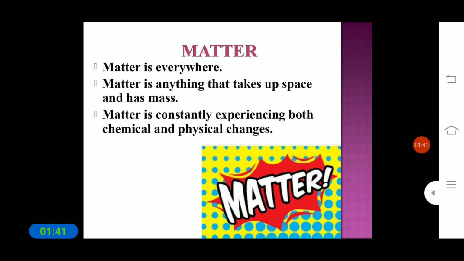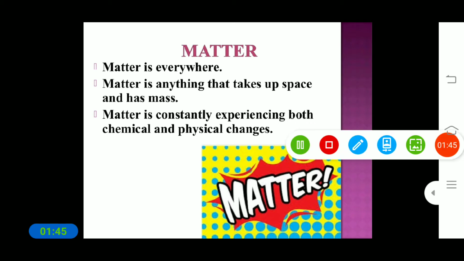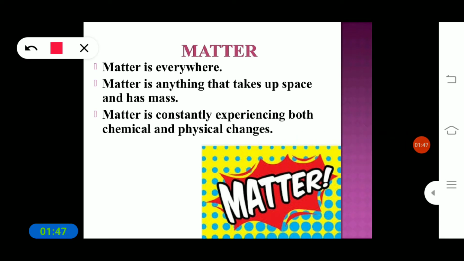That we call matter. So what do you mean by matter? Matter is anything that takes up some space and also has certain mass. Any object, as you know, occupies some space. For example, take a duster.